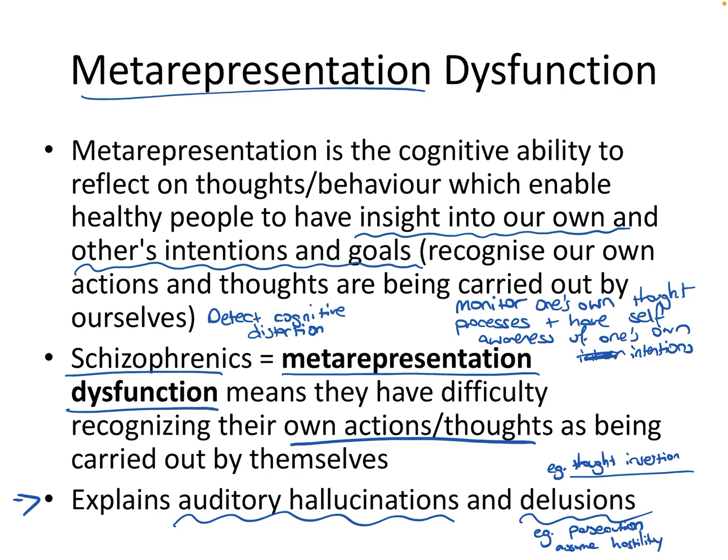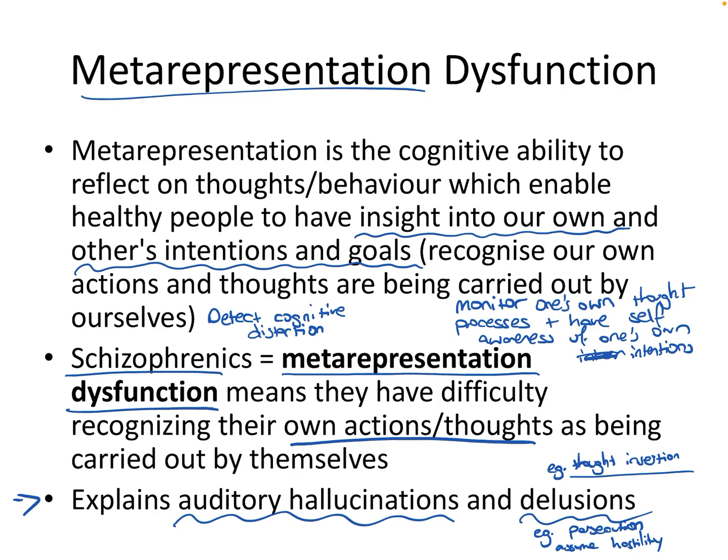For example, they're just trying to get to work. And so this difficulty with metarepresentation means that we're unable to understand our own thoughts and intentions, and we're unable to understand the thoughts and intentions of another person, which might mean that we make mistakes and we attribute hostility to a person when they're not being hostile.